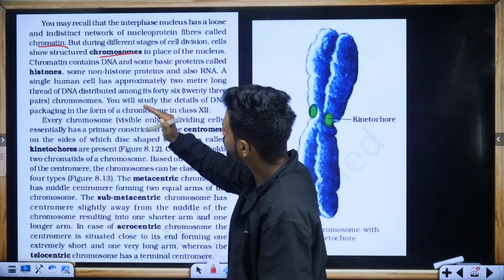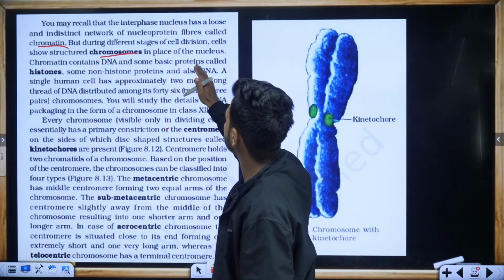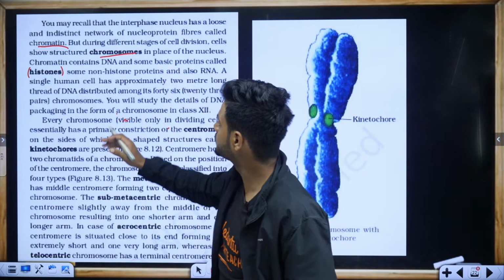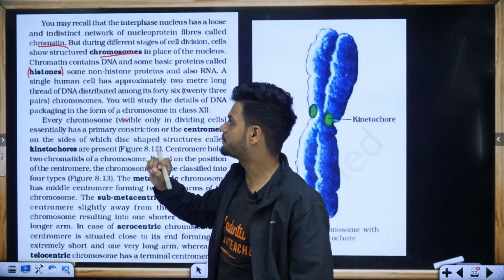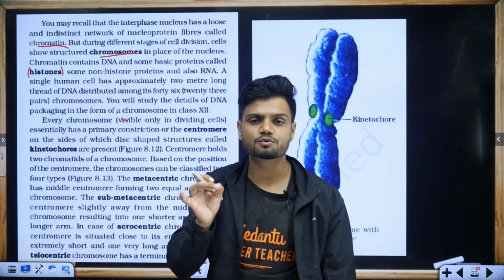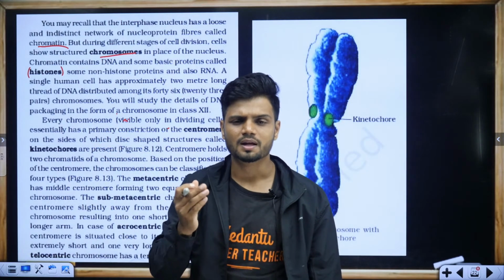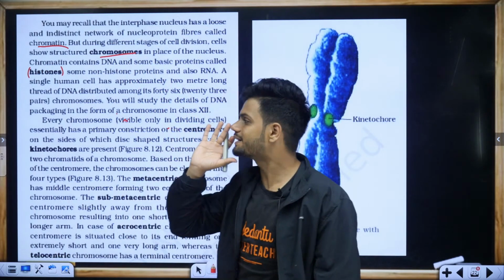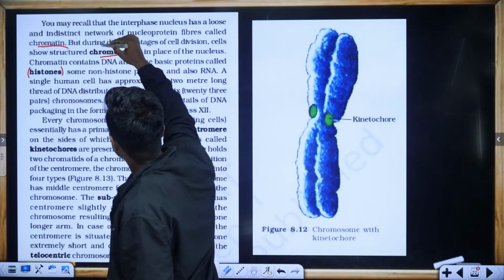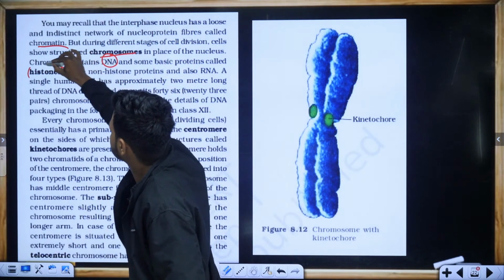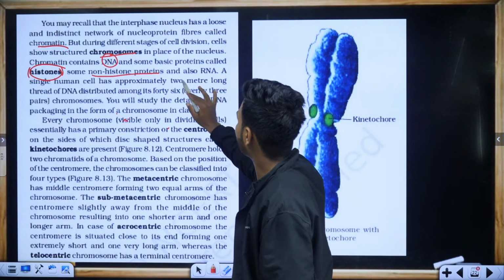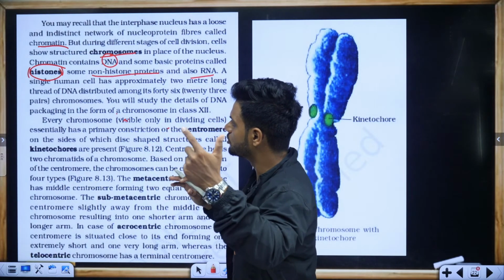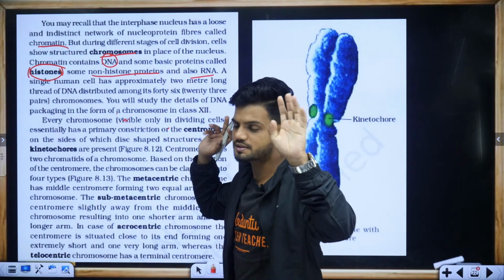In the nucleus, chromatin contains DNA and some basic proteins called histone proteins. Very important. These histone proteins, the octamer proteins H2A, H2B, H3, H4, you learned in molecular basis of inheritance. Remember, chromatin contains DNA, histone and non-histone proteins, and also RNA. Four points, all of you.